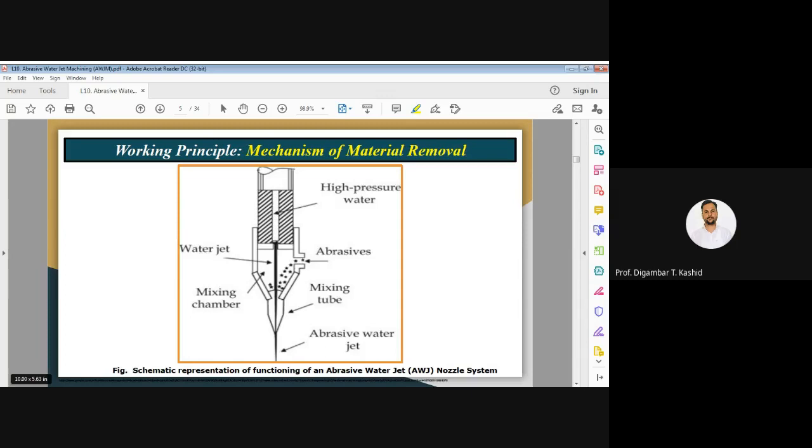Working principle of abrasive water jet machining. The same principle is there as in water jet machining and abrasive jet machining. Nothing different from that.